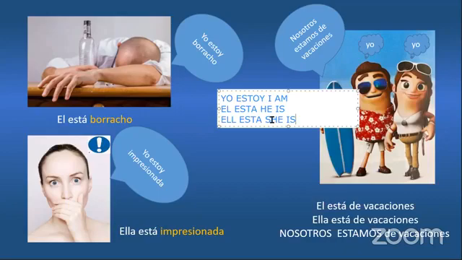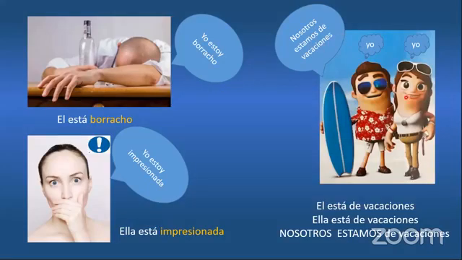But now you just learned nosotros estamos, that means we are. So that's new vocabulary for you. They are saying nosotros estamos, we are on vacation.